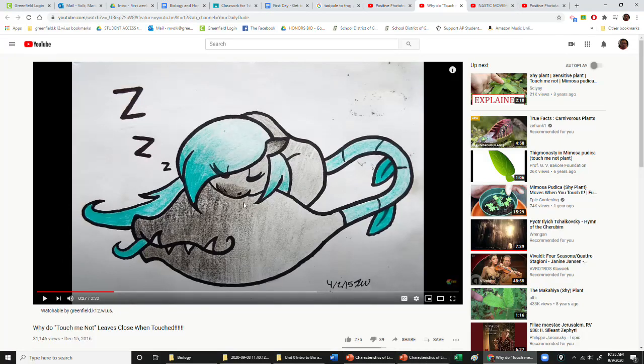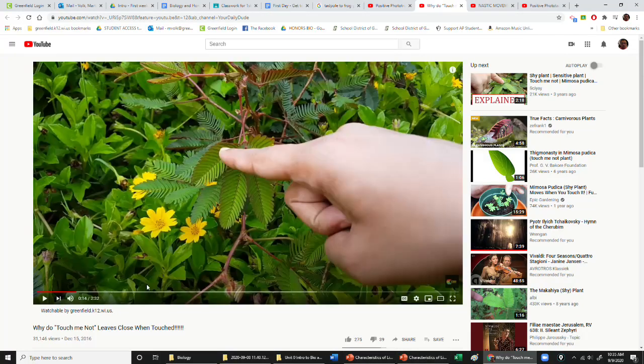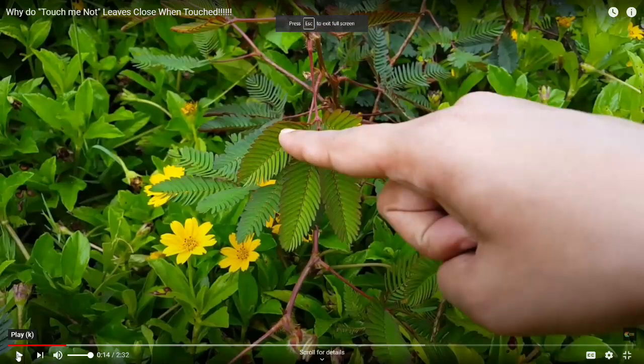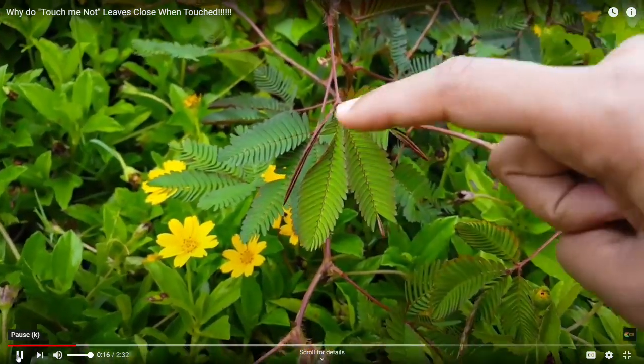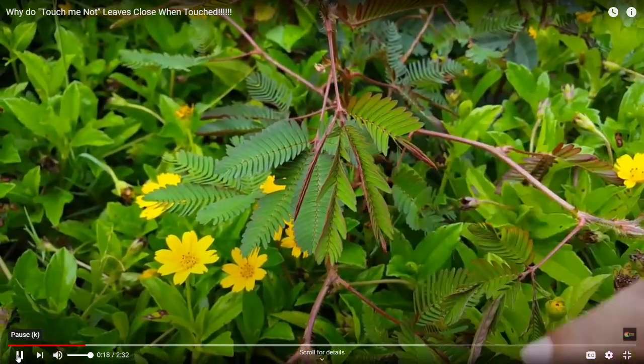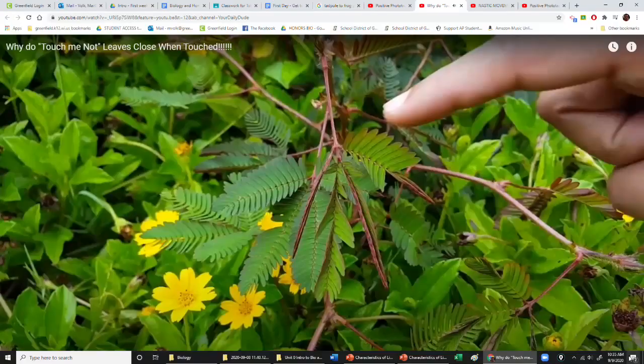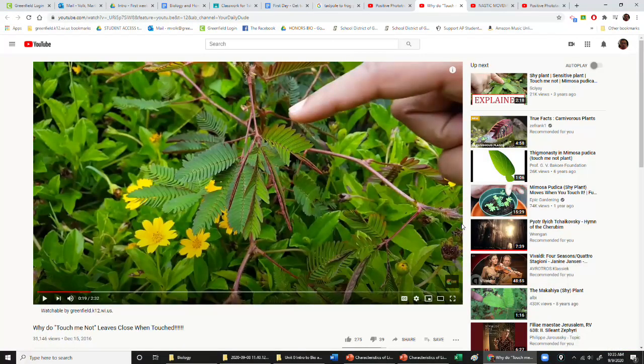Not sure what this drawing is, but somehow that shows the plant going to sleep or something. So that plant is called a mimosa, or some people call it touch-me-not, and when you touch the leaves of it, like she's doing here, they very, very quickly close up. That's really quite impressive. Think about why, maybe you think, why do you think the plant does that? How does it help the plant to close up like that? Think that through for a minute, maybe we'll discuss that later.